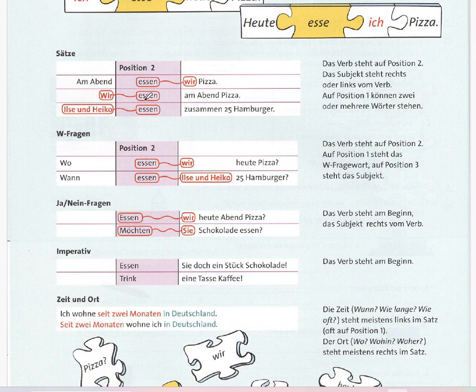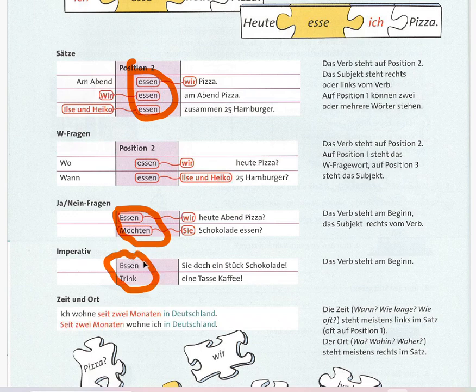In yes-no questions and in imperatives, the verb is at the beginning, like this, like this.